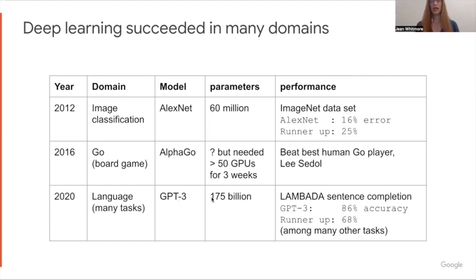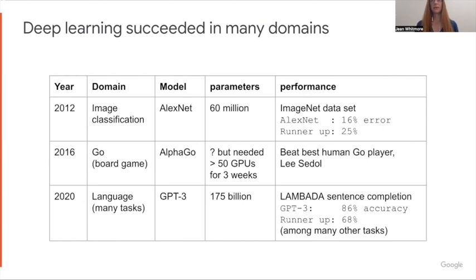GPT-3, for example, has 175 billion parameters, and it excelled in a variety of language tasks. But just to give one example, sentence completion. This means there's a sentence there, the boy went to the park. One word is removed, such as went, and then the algorithm must come up with that word. It has to generate the word that fills that in, which is a difficult task. The runner-up before then got 68% accuracy. GPT-3 bumped way ahead and got 86% accuracy in 2020.